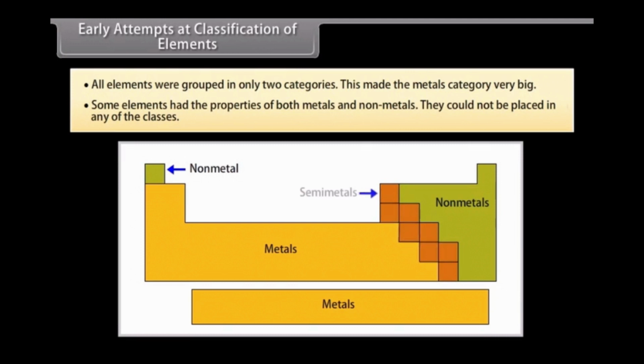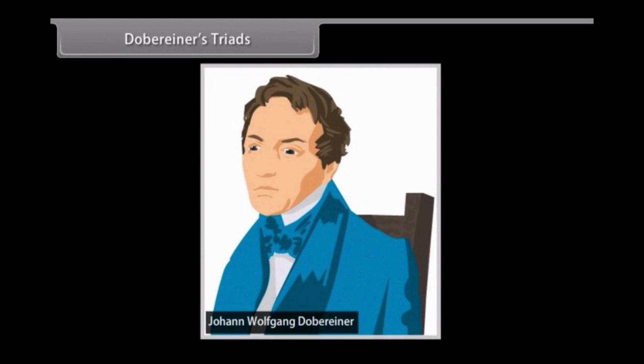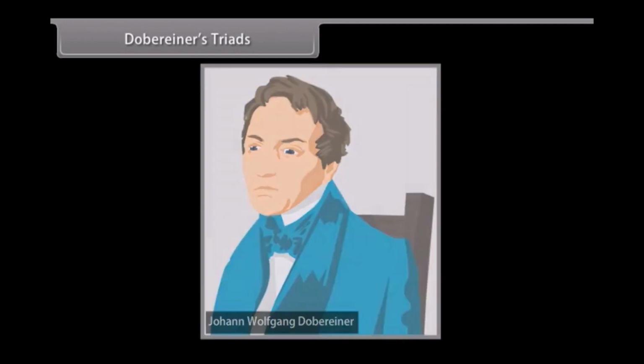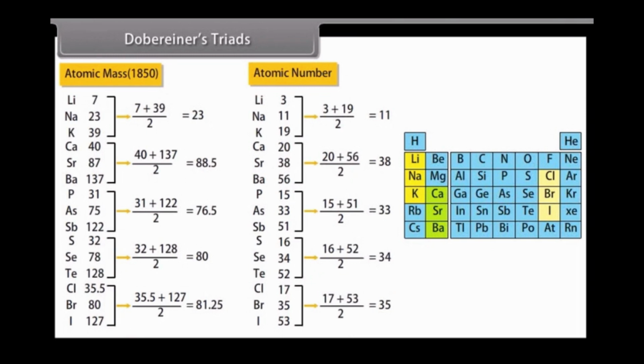This increased the need to identify some kind of pattern or regularity in the properties of the elements and then classify them. Dobereiner's triads. In 1829, Dobereiner, a German scientist, made groups of three elements, each based on their properties. He named them triads. He observed that the atomic mass of the middle element of a triad was equal to the arithmetic mean of atomic masses of the other two elements.